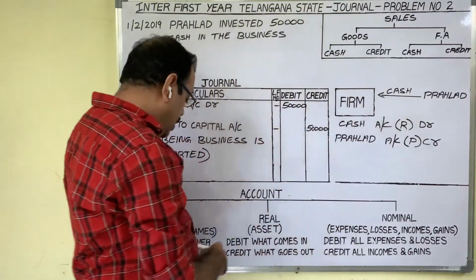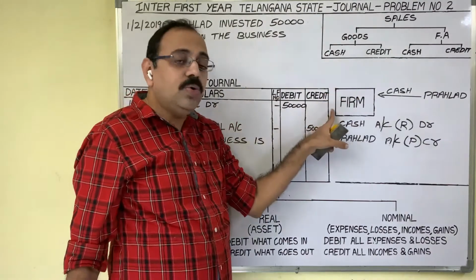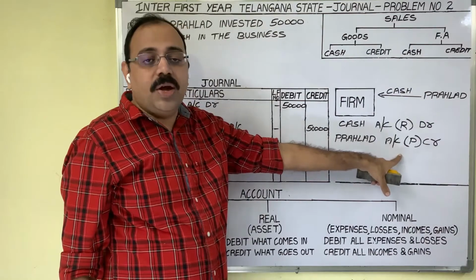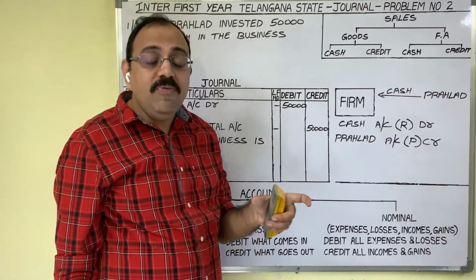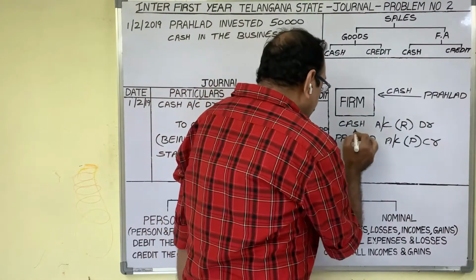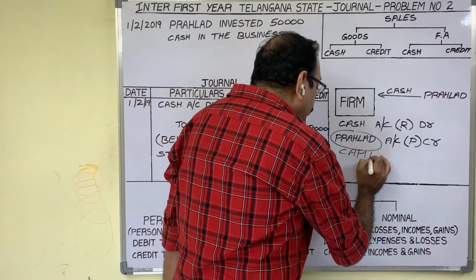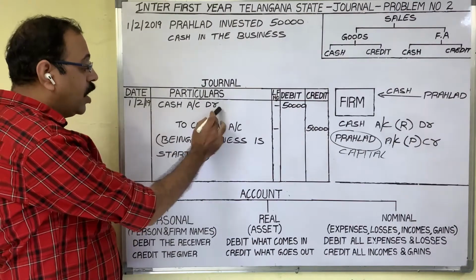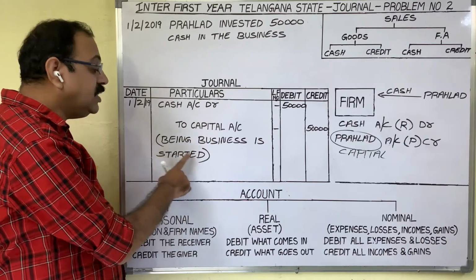Personal account rule: debit the receiver, credit the giver. Prahlad is giving cash to us. Prahlad is the giver. Therefore, credit Prahlad's account. And Prahlad is the owner now. The owner's name we should not write in the books. When the owner's name comes in credit, instead of writing that name, we should write the word capital. Then the final entry is cash account debtor to capital account. Narration is being business is started.